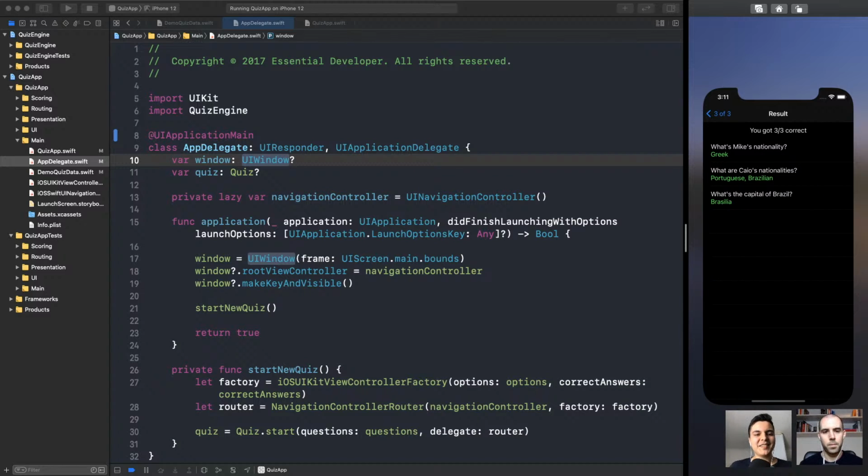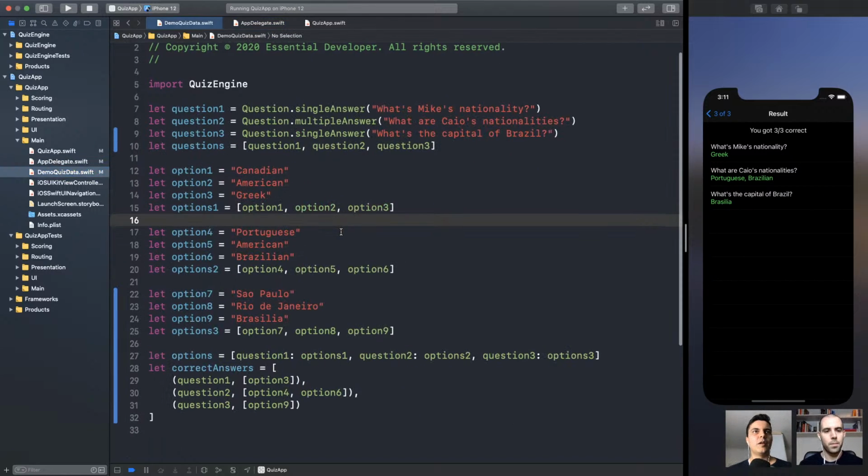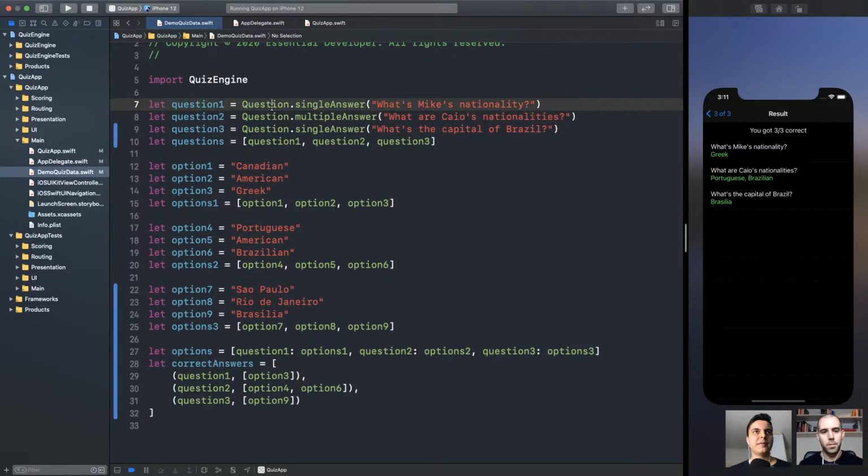But the quiz data is quite cumbersome to manage, and it can lead to mistakes. Also, we have the type single answer question and multiple answer question. So the single answer question should have only a single answer, but nothing stops us by mistake adding 2 options as the correct answer.